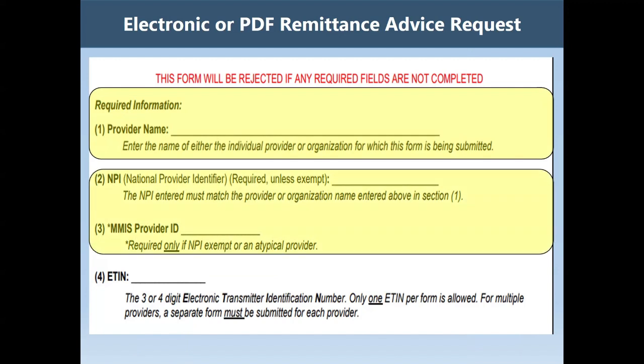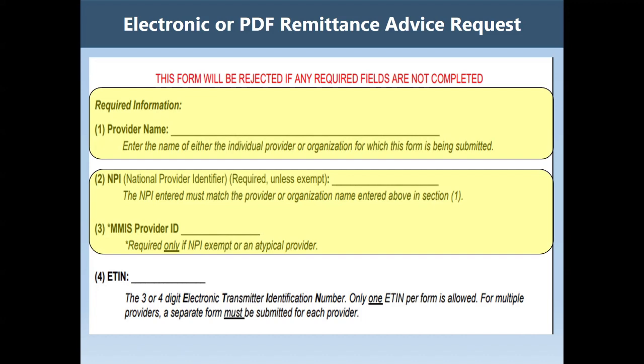Enter the provider's 10-digit NPI, National Provider Identifier, in Field 2. The NPI entered must match the provider or organization's name entered above. Atypical providers, who are exempt from NPI, complete the third field by entering the 8-digit MMIS Medicaid Provider ID number instead of the NPI number.